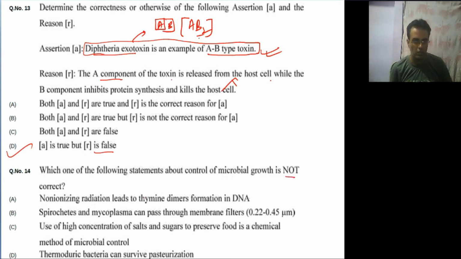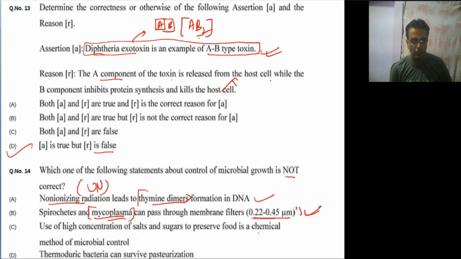Non-ionizing radiation leads to thymine dimer formation in the DNA. Yes, it is true because non-ionizing means UV radiation. It causes a thymine dimer, which is also known as photoproduct. Spirochete and mycoplasma can pass through the membrane filter of 0.22 and 0.44 micron. Yes, it is also true because mycoplasma does not have the cell wall, so its structure will be very small and they can easily pass through those filters where bacteria usually get filtered.